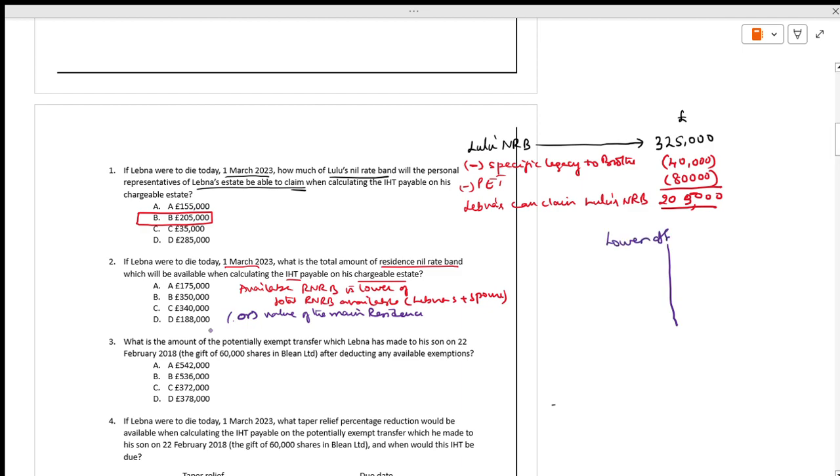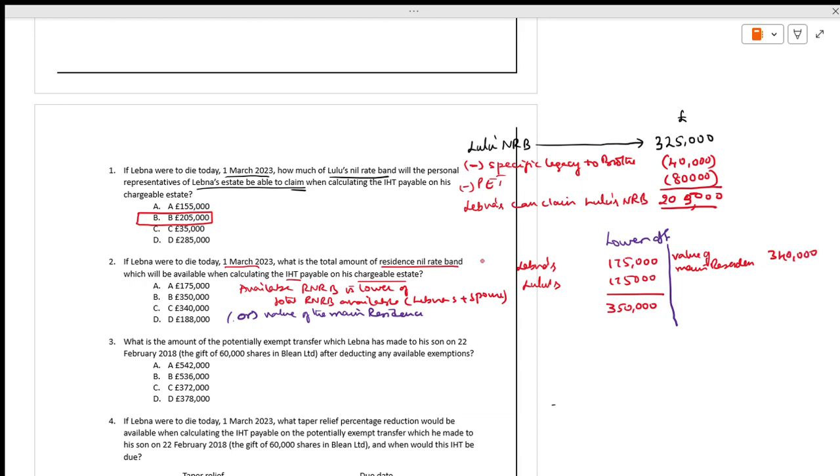Now if you take the things with respect to Lebna, how much is the RNRB? 175. How much is Lulu's RNRB? 175. Total it will be 350. It's a very straightforward question. Value of main residence is 340,000.